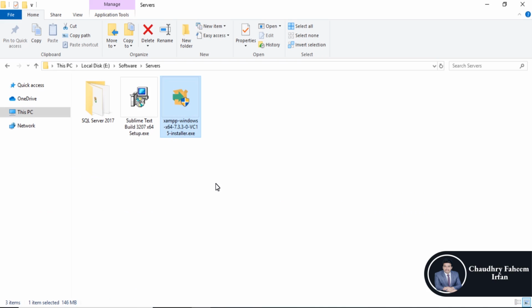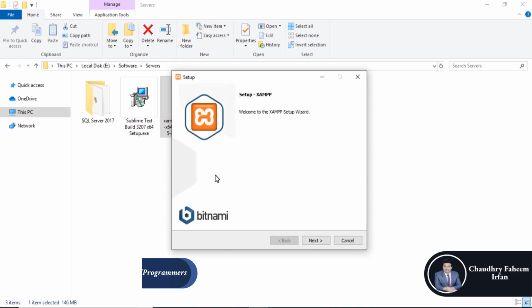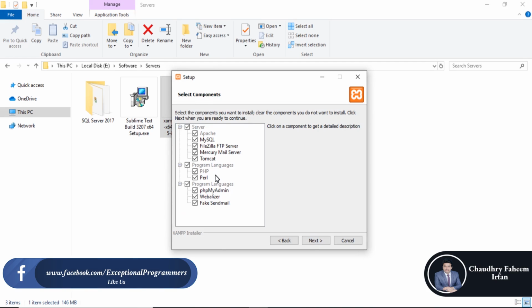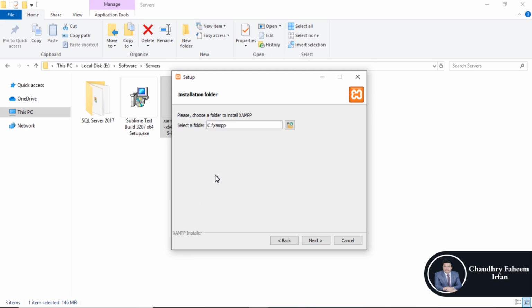Open the exe file of XAMPP server. Skip this warning. Next. I have already installed it on my operating system, so I am going to skip this process. Click on the next button to complete the process.